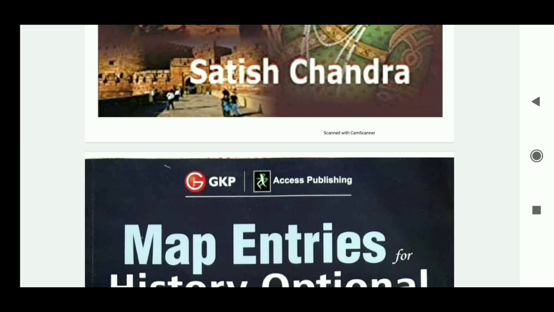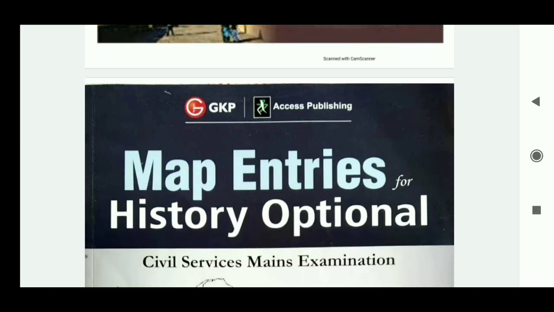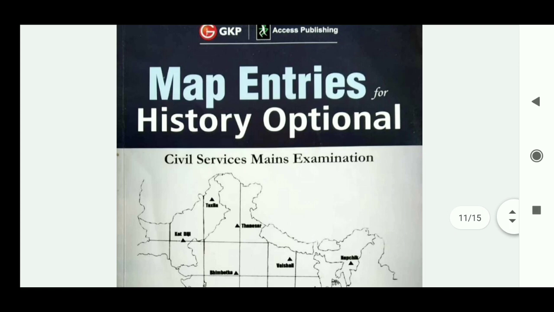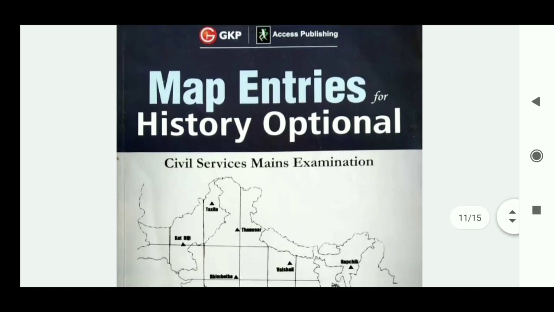Now come to the map questions. In Paper 1 you have to mark map questions, and in them you will get 50 marks. Map questions are quite mathematics-type questions, which means you can get almost 50 out of 50. These are very high-scoring questions, and you have to be well prepared for them.